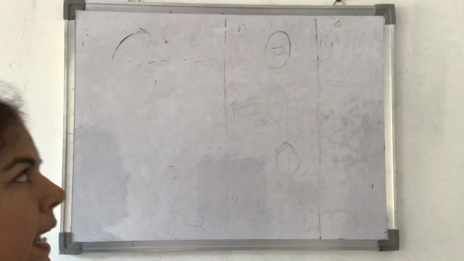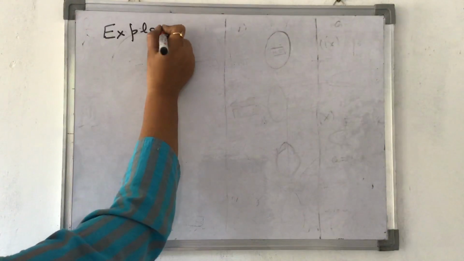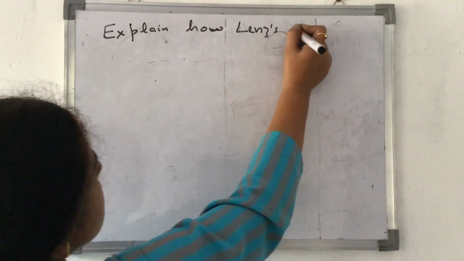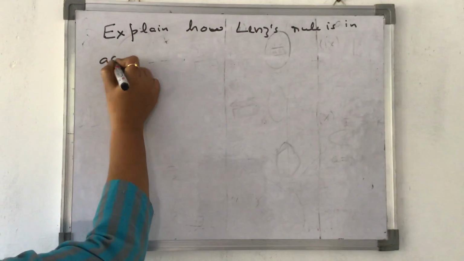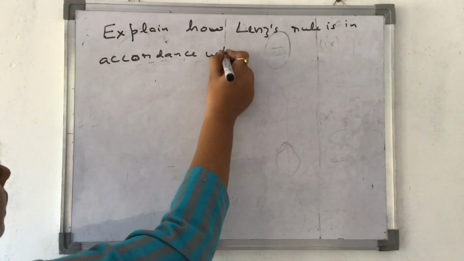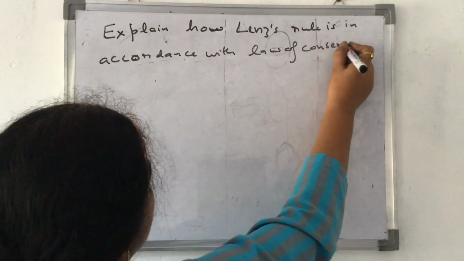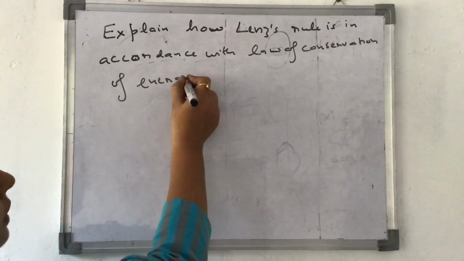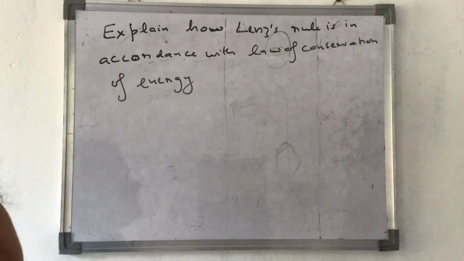Now the question is: explain how Lenz's rule is in accordance with the law of conservation of energy. अरे भाई ये कहाँ से आ गया, law of conservation of energy. But you have to prove that Lenz's rule is in accordance with the law of conservation of energy.